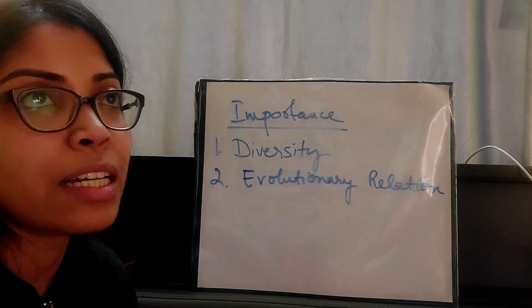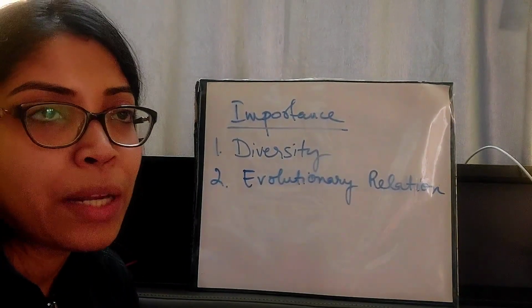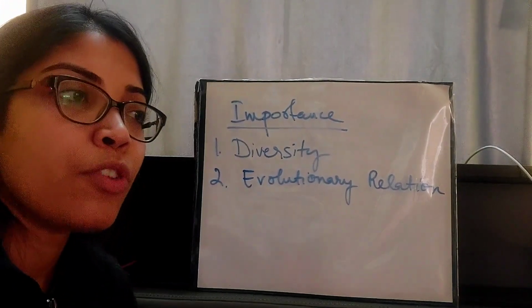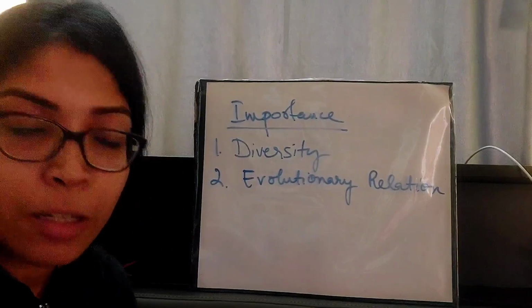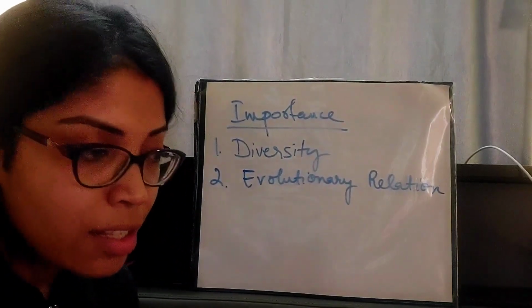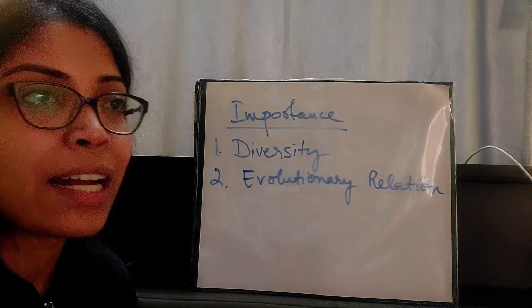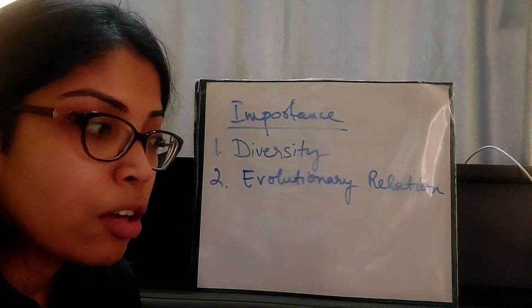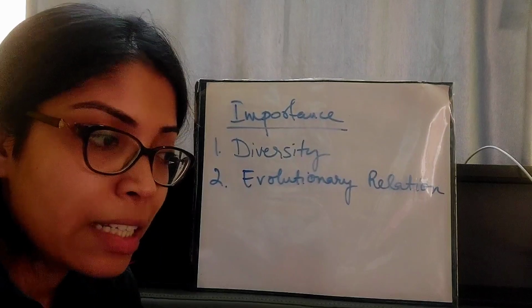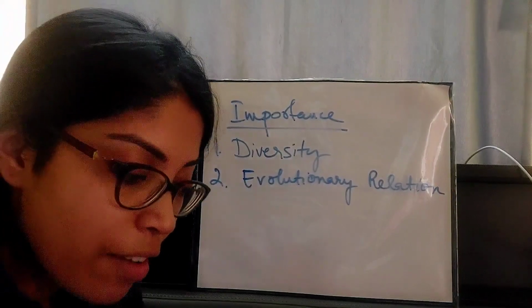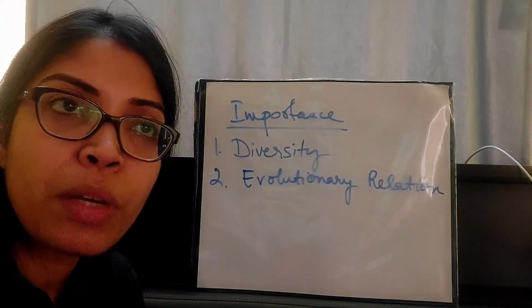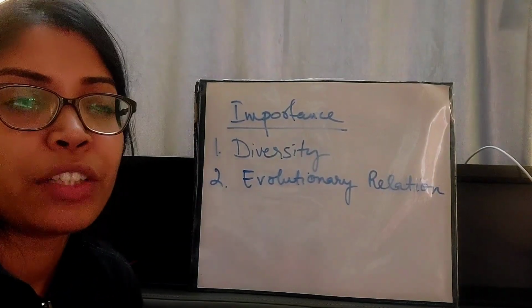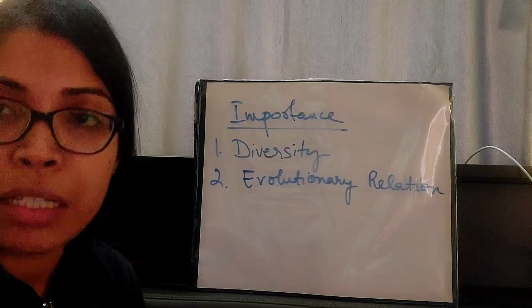Suppose we say that reptiles and aves, meaning birds, come from a common ancestor. Thus we can conclude that at one point of time their ancestor was common, but then due to evolution they divided into two groups, and one group became the reptiles, and the other group became the birds or the aves.